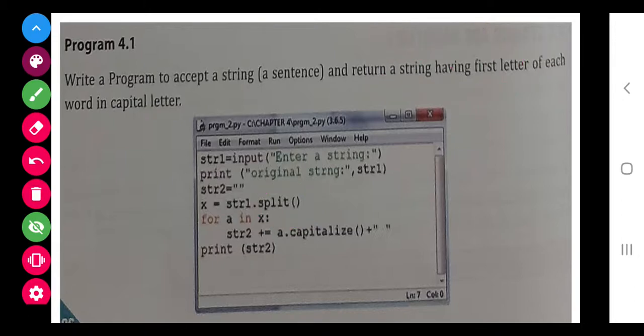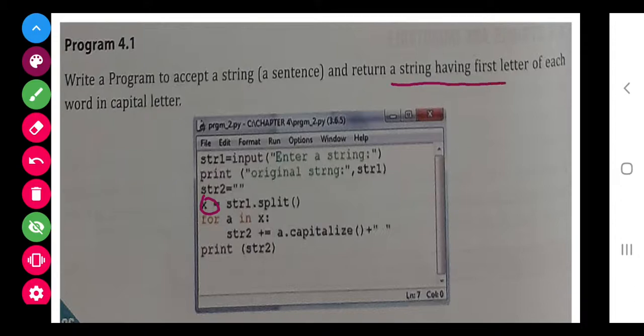Now what they did, they have used the for loop for x. This x depends upon what the user will enter. After the user has entered, one by one this x will enter into this.